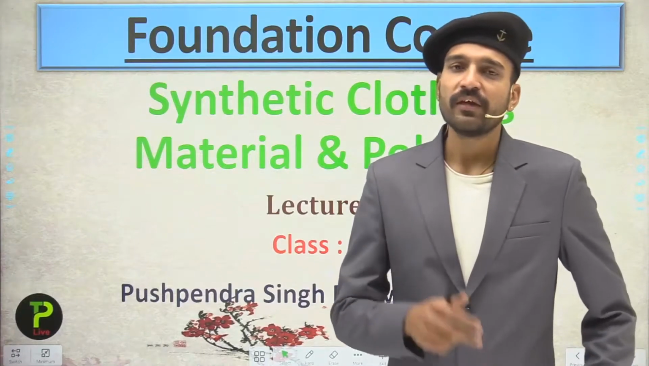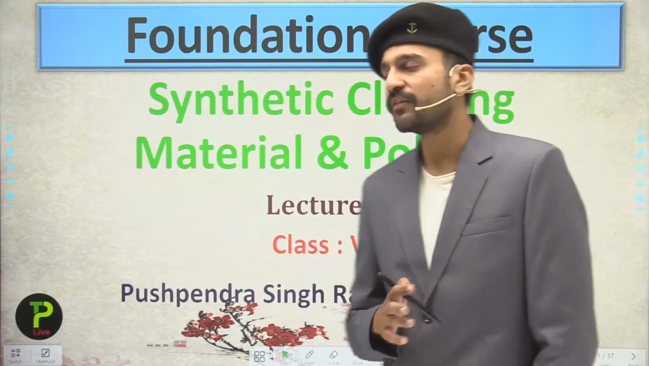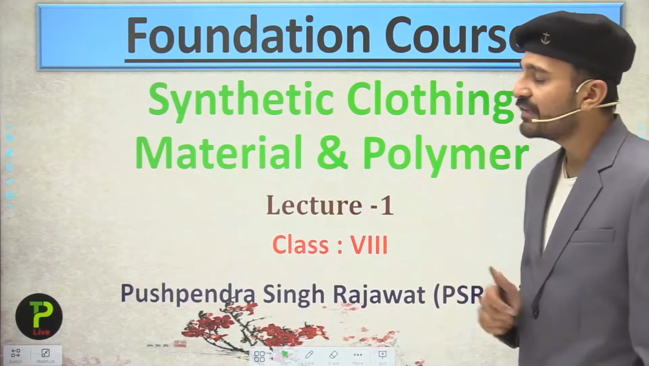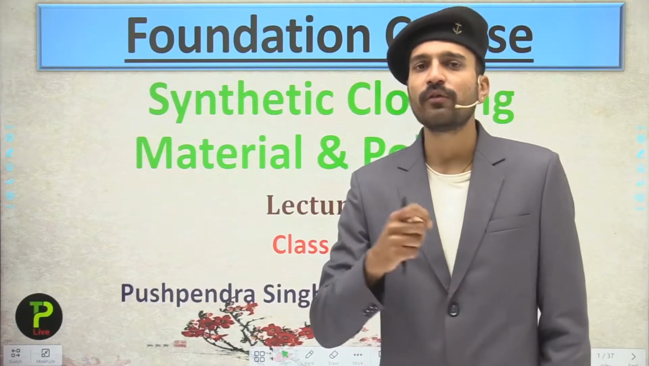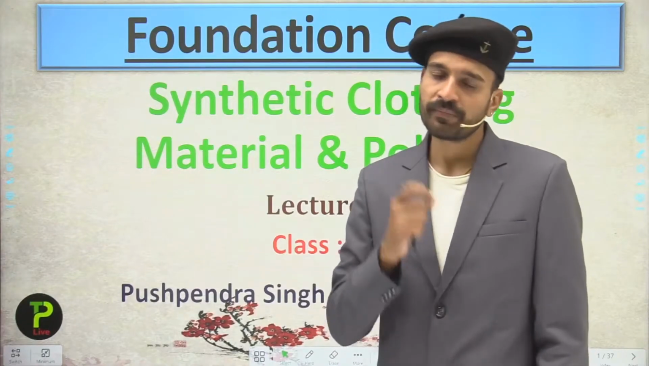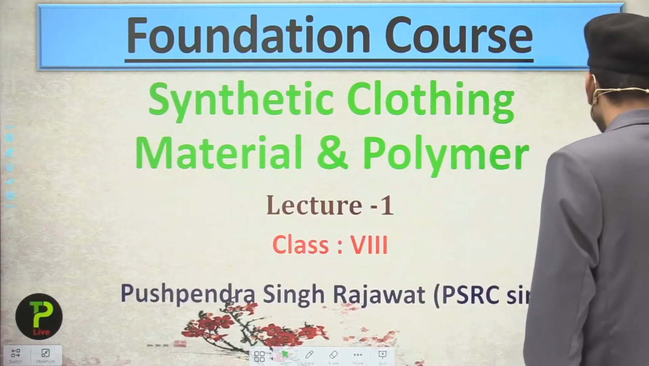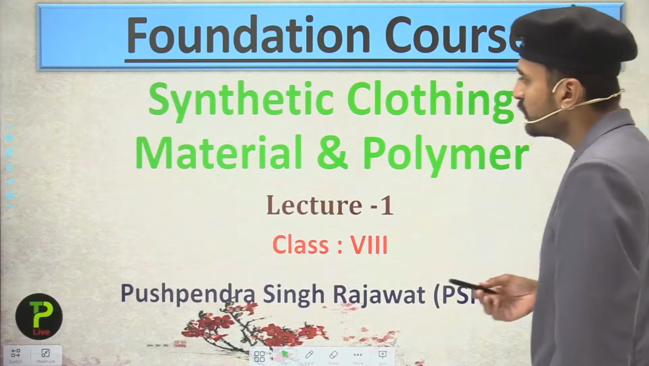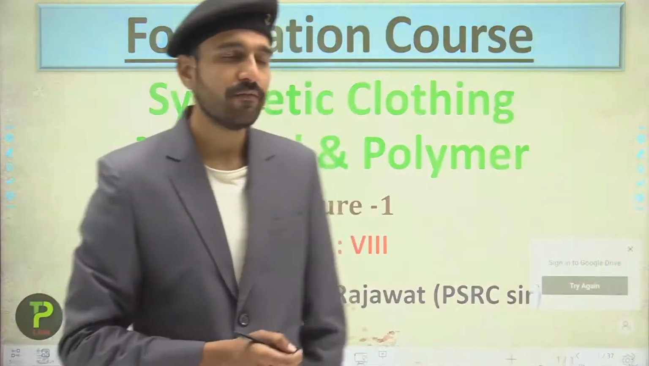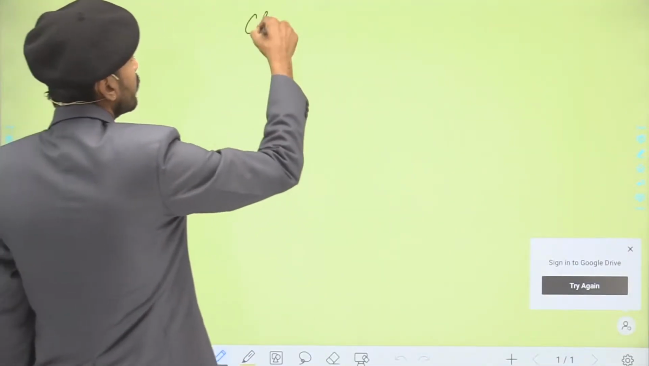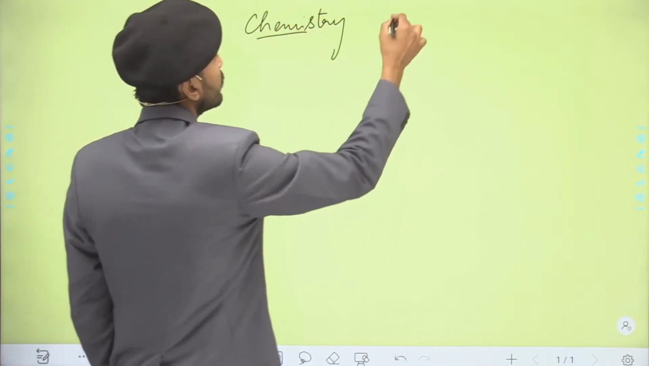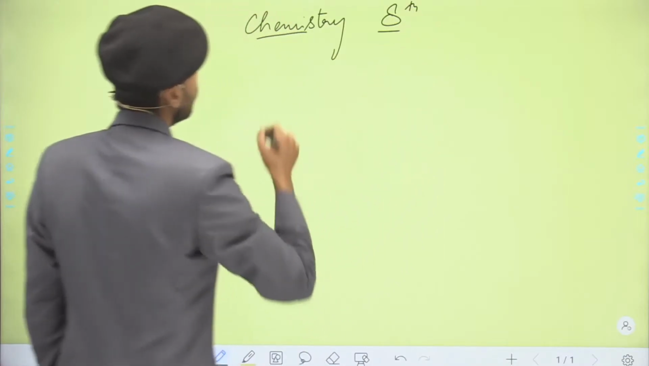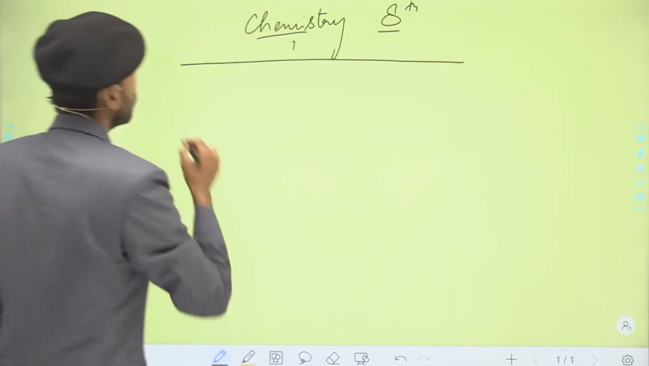So students, we have the first chapter, that is synthetic clothing materials and polymers. Just taking an overview of what we are going to study in this whole syllabus. So students, take a look over here and see that we have the chemistry of class 8th divided into 4 chapters. So what are these chapters?